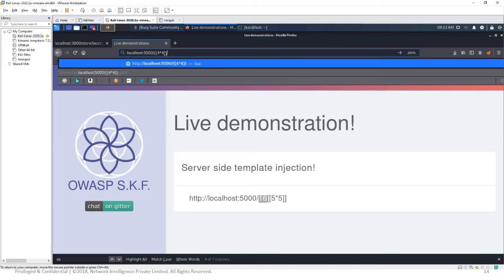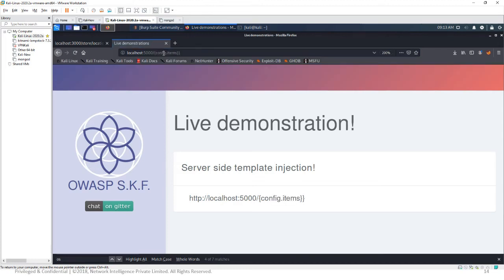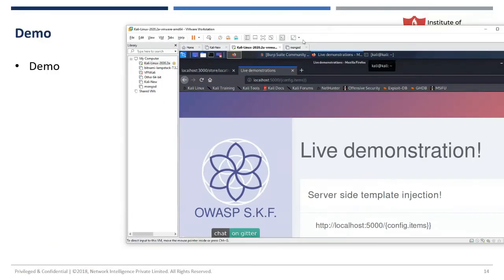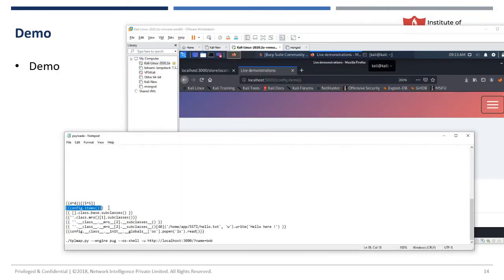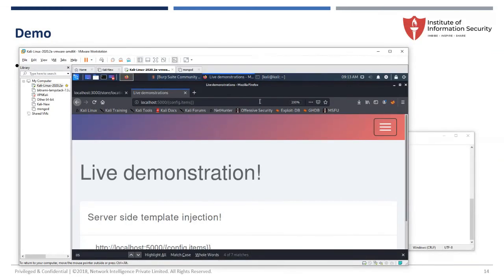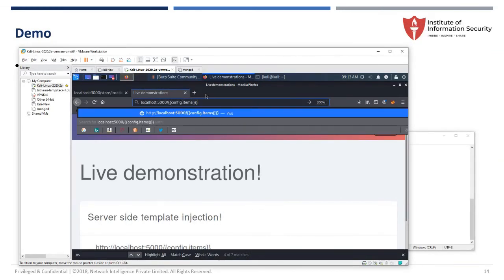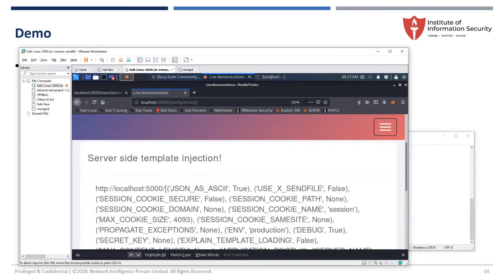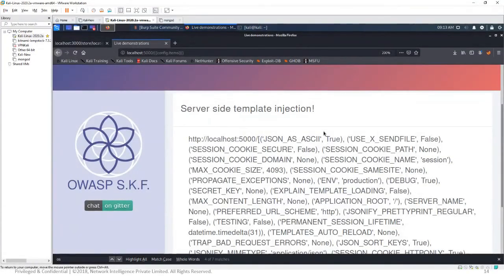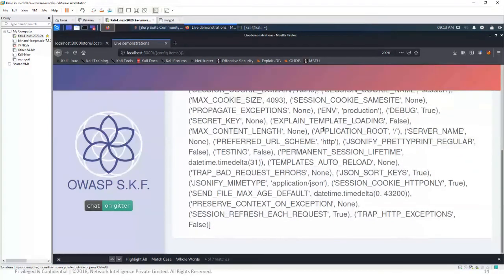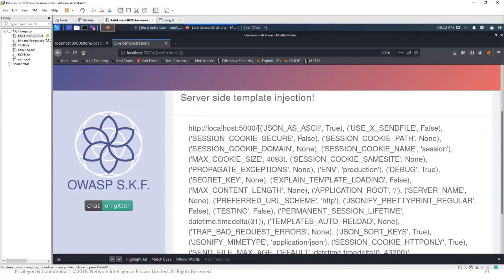Now next, let me remove this and try config.items. If I try config.items, I can see the list of things available. They are giving me secure cookie false, none, it is in production, debug true, secret key, and all this information I'm able to get.